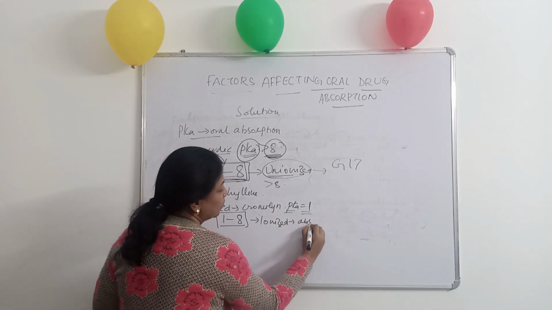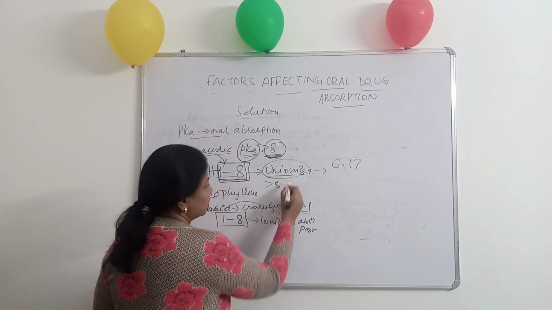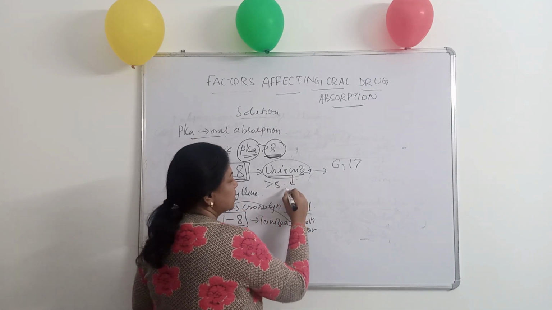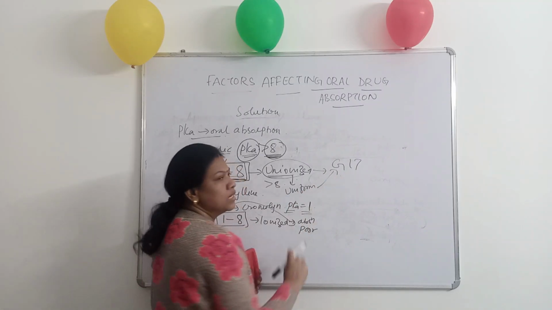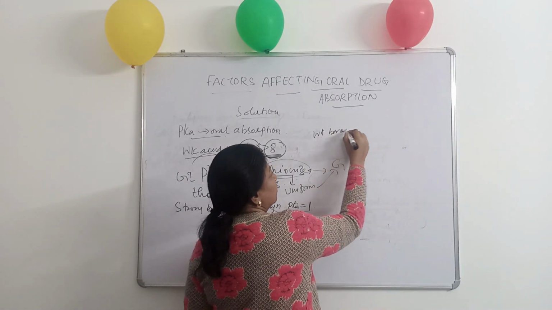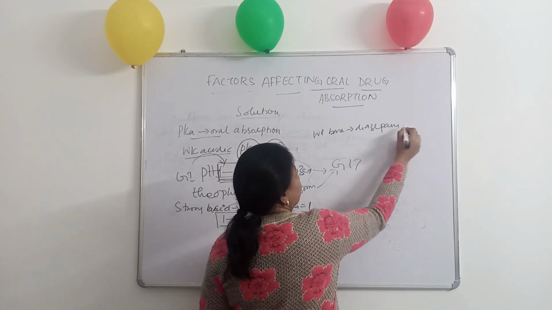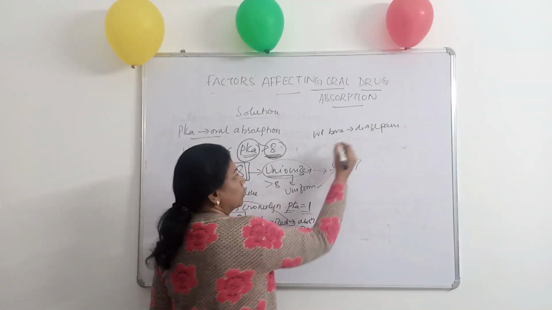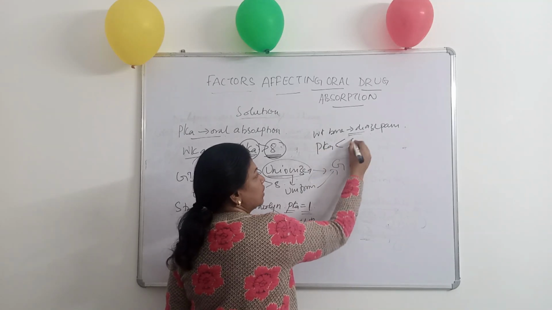So absorption will be poor in case of strong acids, whereas in case of weak acids, the absorption will be uniform throughout the GIT. Same in case of weak base. Consider a weak base like diazepam, whose pKa is less than 5.